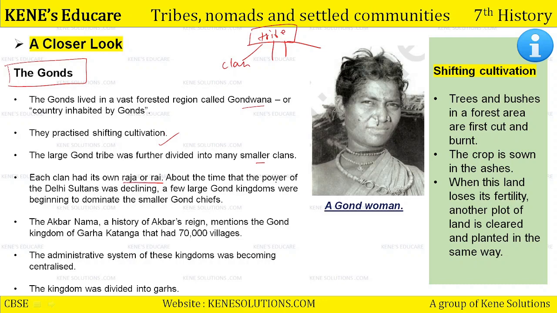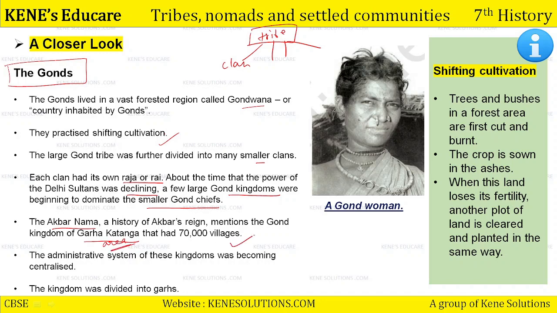About the time that the power of the Delhi sultans was declining, a few large Gond kingdoms were beginning to dominate the smaller Gond chiefs. The Akbarnama, the biography of Akbar written by Abul Fazl, a history of Akbar's reign, mentions the Gond kingdom of Garha Katanga. Garha Katanga was an area of the Gond tribe. This is some area under the Gond people.